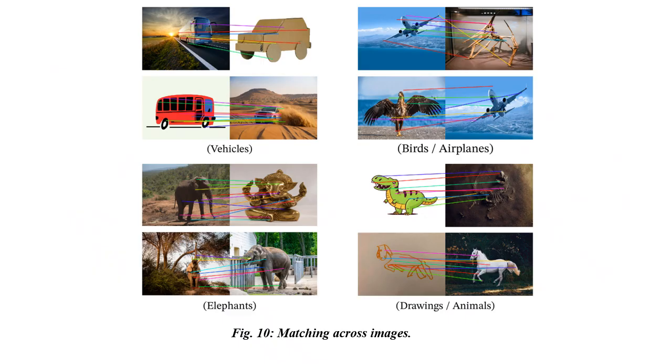Now, before moving on, let's look at this visual, figure 10, matching across images. This figure demonstrates one of the strengths of this model's features. The lines connect semantically similar regions between different images, even when the objects or domains change. For example, the model can match the wing of a plane to the wing of a bird, or similar parts across photos and drawings. This ability to find meaningful correspondences despite changes in style or pose highlights how the features these models learn generalize across domains. It is a qualitative sign that the model is learning more than just superficial patterns. It is capturing deeper visual semantics.